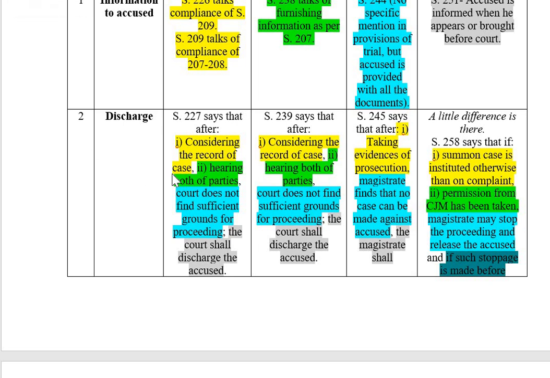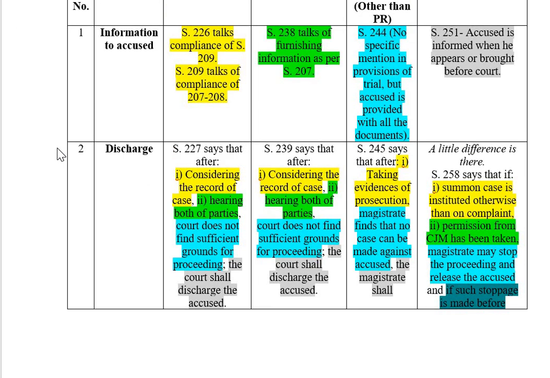Now if you remember, I told you that when a police report is submitted to the magistrate court, then the magistrate hears the prosecution and the accused, looks at the matter and documents before it, and then he decides. Then he frames the charges. So two things are there. Then he frames the charges, and after that trial commences. So trial commences when charges are framed.